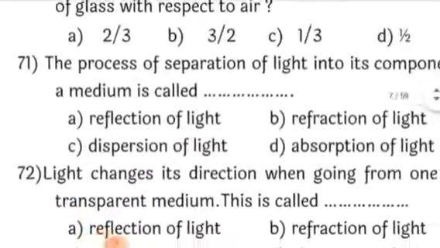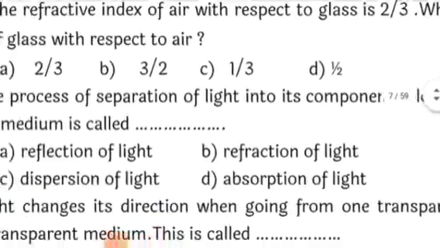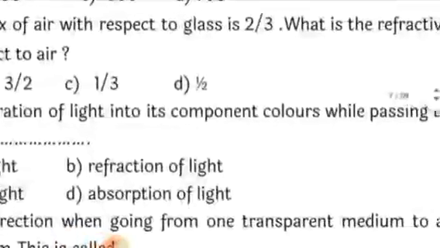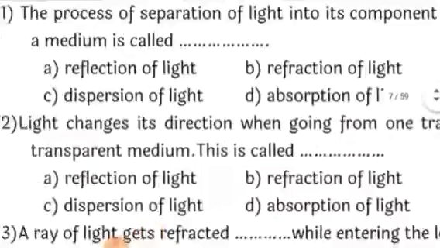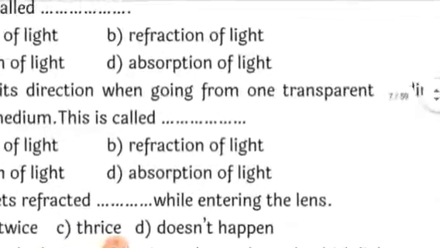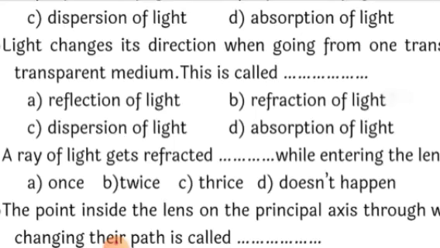Next one. The process of separation of light into its component colors while passing through a medium is called dispersion of light. I have just mentioned this to you before when I was telling you about refraction. Component colors means the white light splits into 7 different colors. So in dispersion it separates into 7 different colors. Next, light changes its direction going from one transparent medium to another transparent medium. This also I have told you, it is refraction of light.